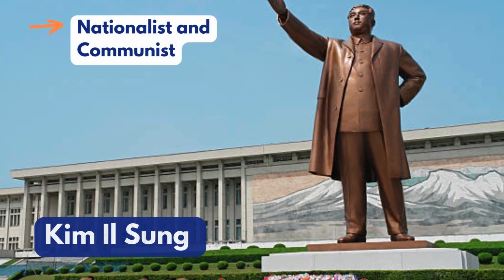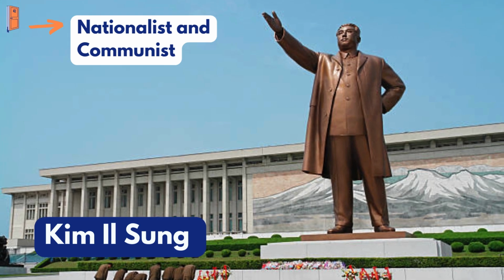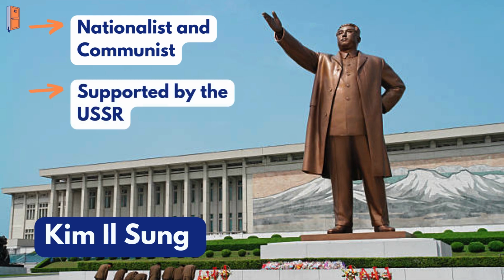Kim Il-sung was a Korean nationalist and communist. He wanted Korea to be independent from foreign control after a long history of being controlled by other powers. He was supported by the USSR because they knew he would follow Stalin's orders.